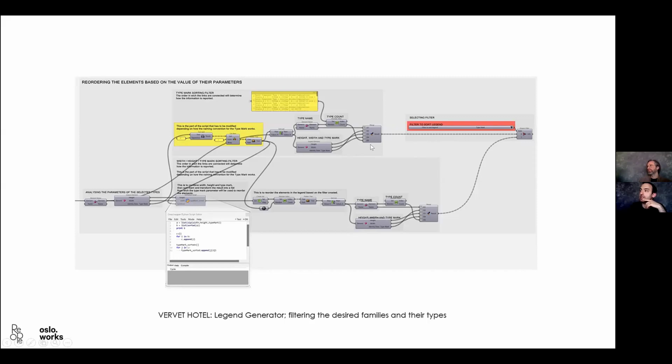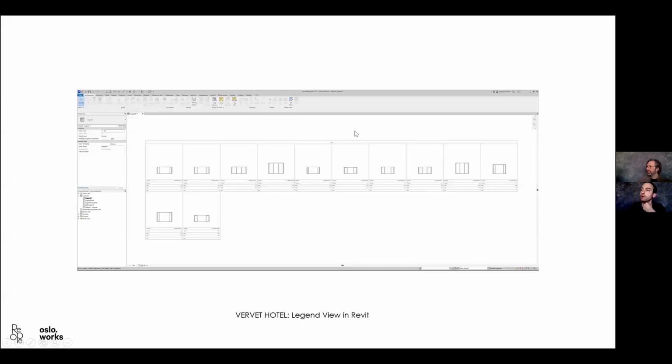By the way, if someone says, what the hell is going on? Usually when I see a merge component with so many inputs, it's like, oh, there's something wrong here. But no, in this case, it's because you are getting all the potential parameters that you want to report in the legends. In this case, this was the name, width, height, number, type mark, and whatever.